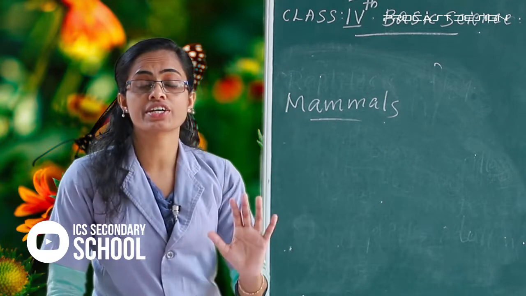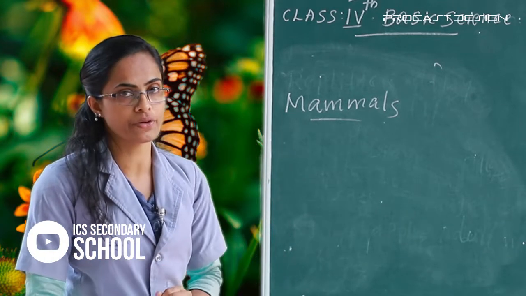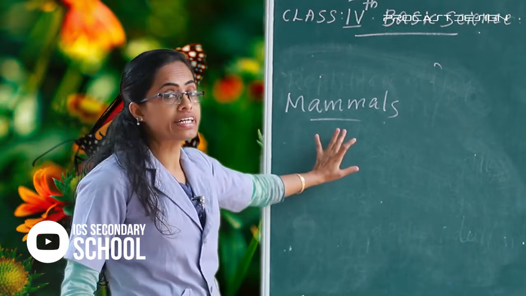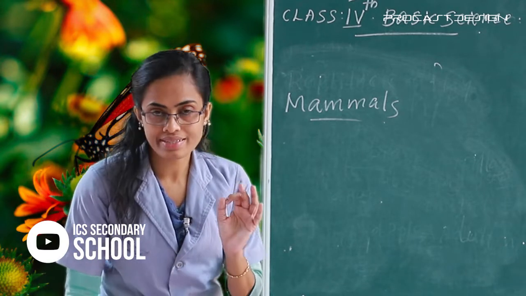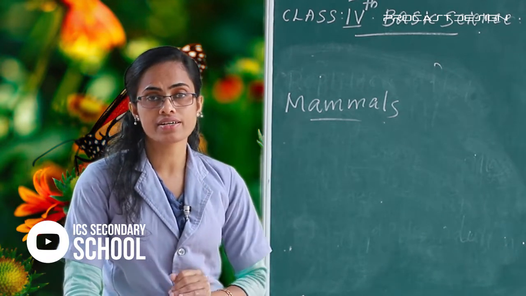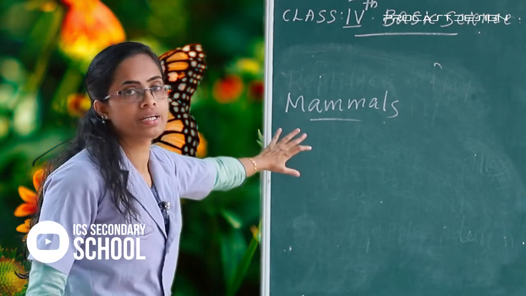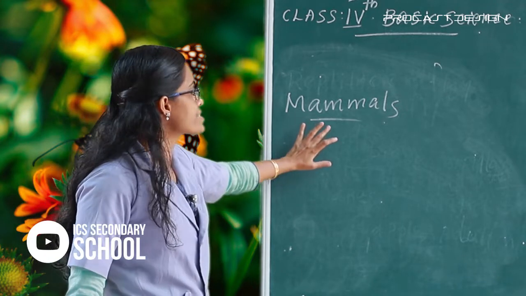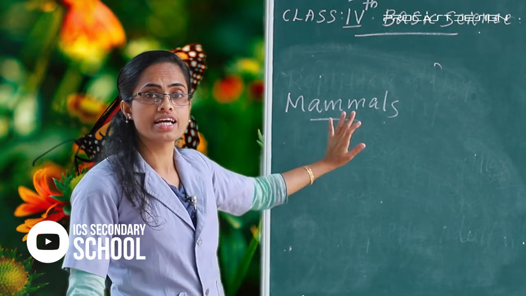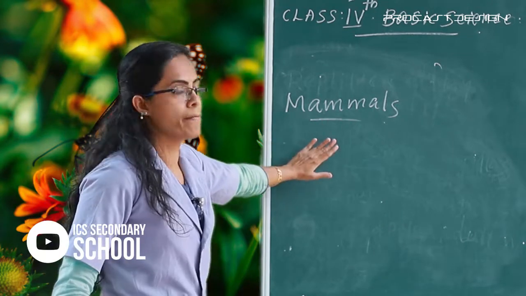Then what is reproduction? The process of producing young ones, that is reproduction. And what are mammals? The animals that give birth to young ones and produce milk to feed them, that is called mammals.